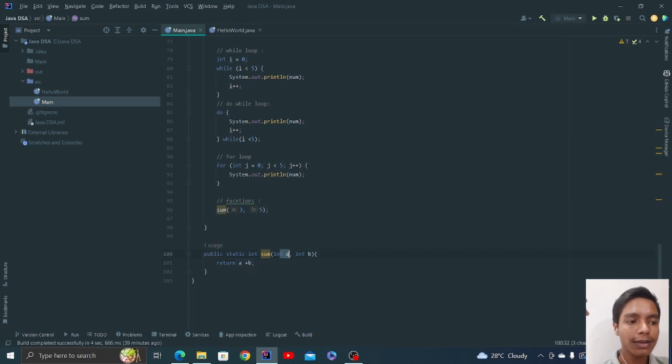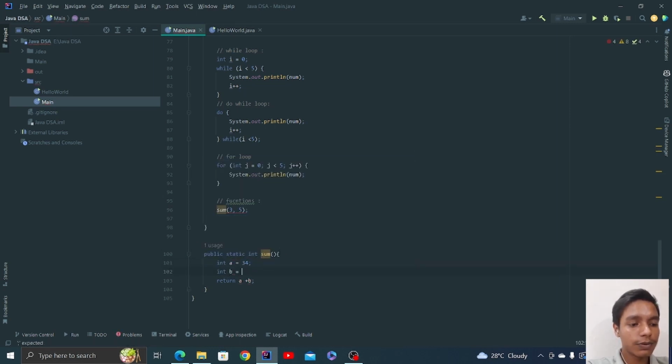This is obvious now. If it does not take the a and b values, how would it return the sum of a and b? It will not be able to do that. If you are not providing particular values in here, it will not be able to return a plus b. That's why the function takes parameters. It can be empty as well, if you say that you don't want to pass parameters and just want to define your variables here only.